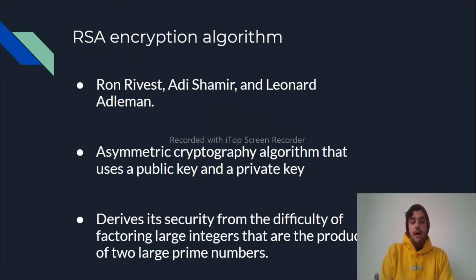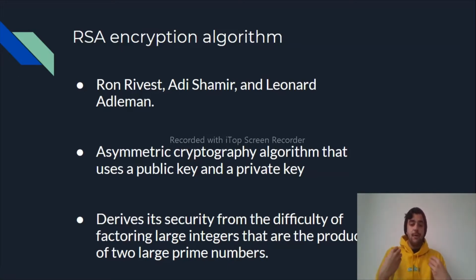RSA is an algorithm created in 1978 by Ron Rivest, Adi Shamir, and Leonard Adleman. The name comes from the first initial of every last name of these researchers: R from Rivest, S from Shamir, and A from Adleman. And what does RSA consist of? It is an asymmetric cryptography algorithm which uses public and private keys to make operations and this way transform a plain text into a ciphertext and vice versa.